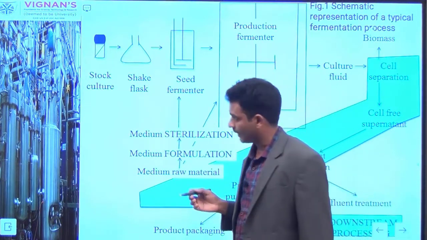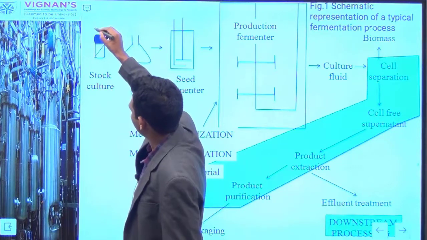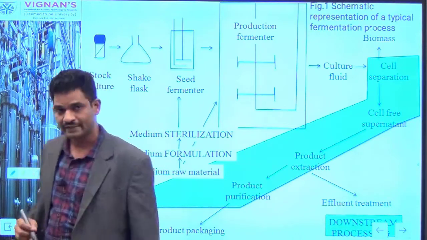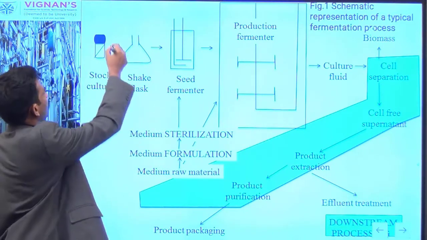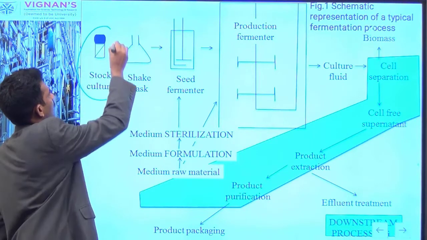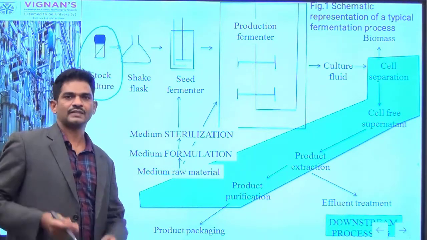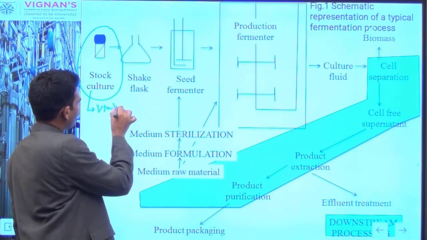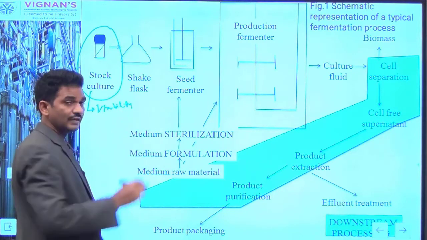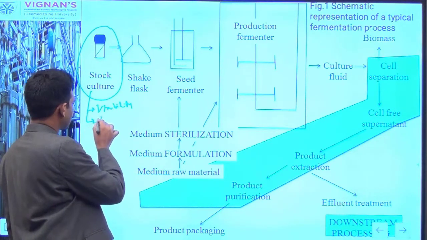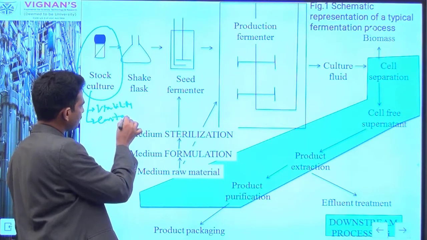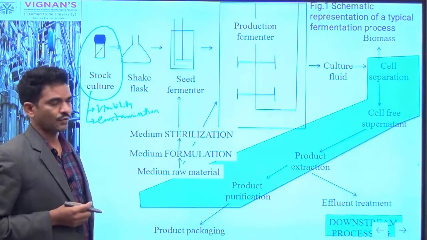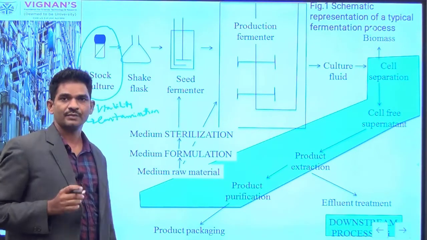Our fermentation process begins with the selection of the inoculum. Here we can see the first one is the stock culture. The potential industrial strains you need to preserve to maintain their viability, and you have to avoid contamination of the selected microorganisms. This culturing process is very much essential.